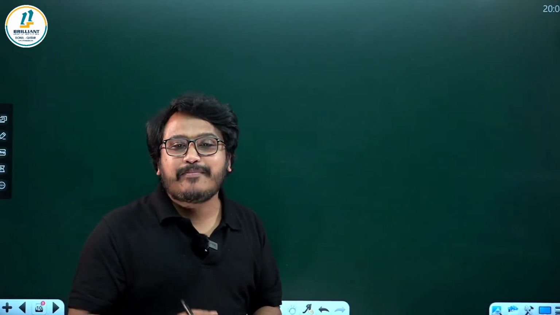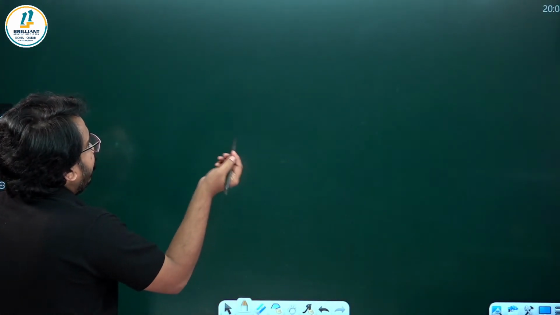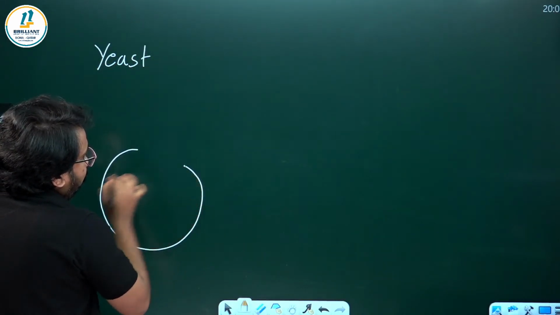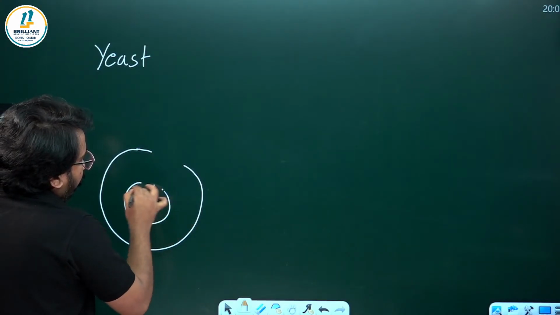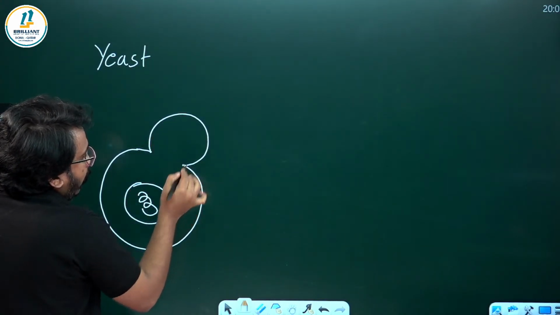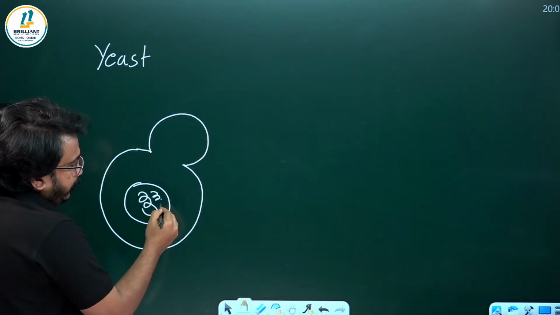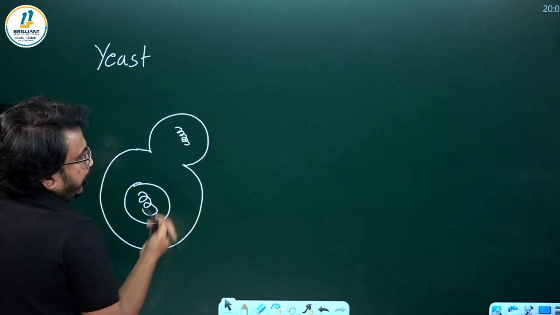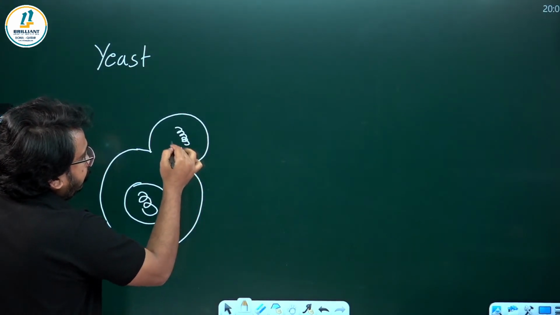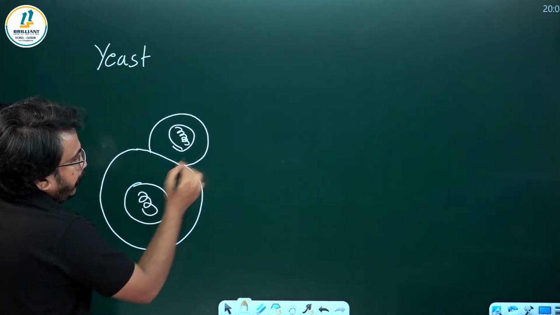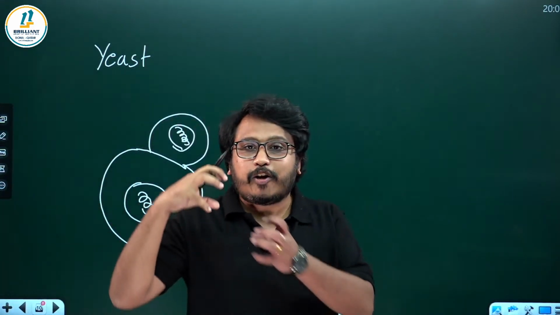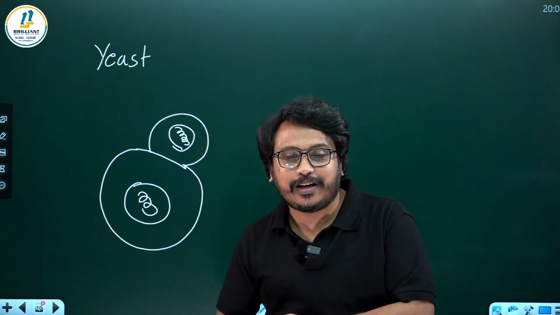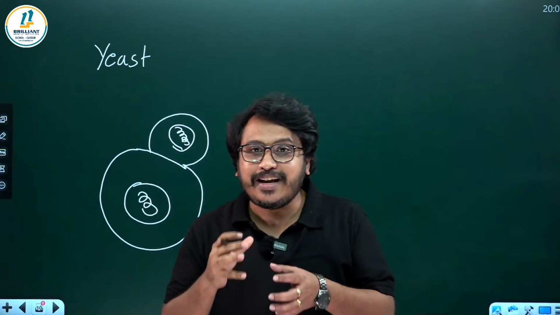Exogenous budding can be observed in a unicellular organism like yeast. In yeast, the parent cell will produce a protuberance or outgrowth. After that, DNA replication takes place, and the replicated DNA moves into the outgrowth. After that, there is cytokinesis. Like this, a daughter cell will be produced. The daughter cell can detach from the parent cell and grow into a new individual. That is what happens in budding in yeast.